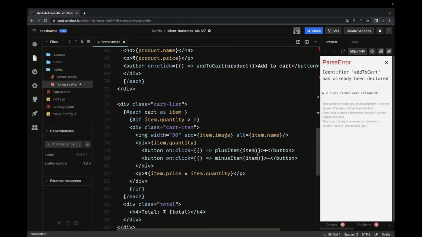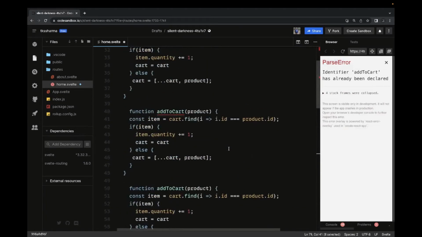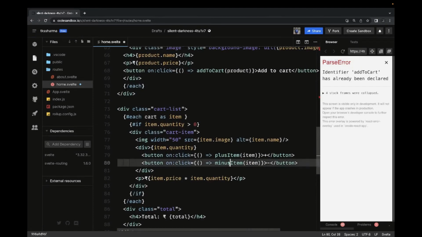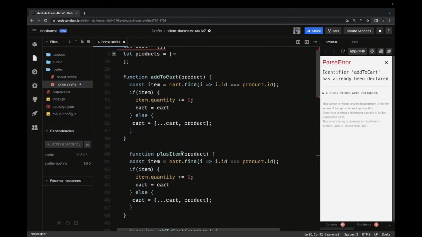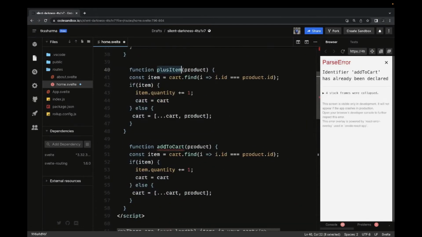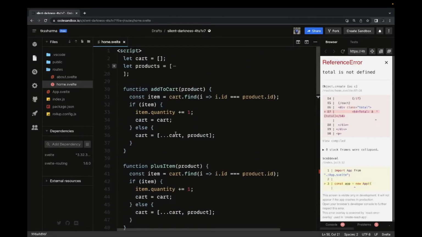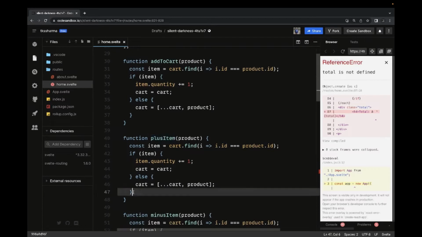We are going to add these two methods, plus item and minus item. Okay, two other methods we have. Let's see these methods now. So plus item means the item is already there, we are just going to increase the quantity.